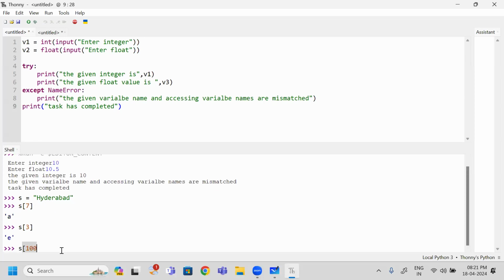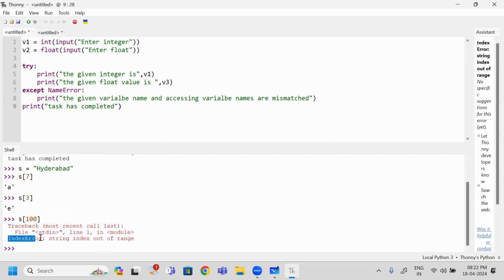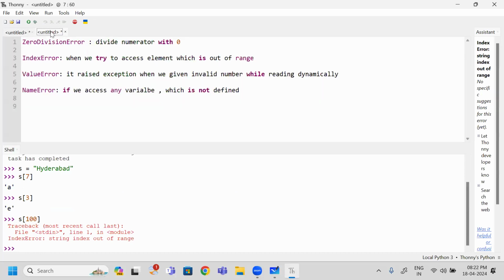But s of 100, is it available? No. Will it return an error or not? Yes, this will return error. So when I hit enter, which error has it returned? Index error. Did you see this index error earlier or not? Yes. When did you get index error? When we try to access any character or any list element which is out of bound, then it has given index error. Does it work only for string and list? No, it works for tuple also.